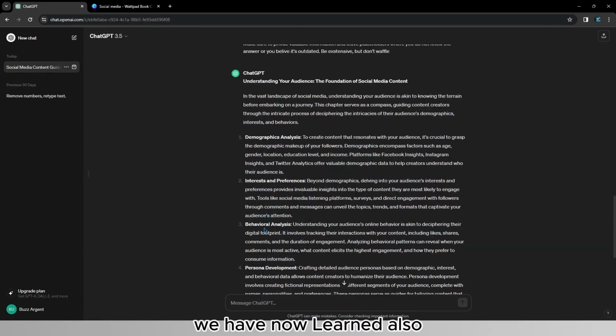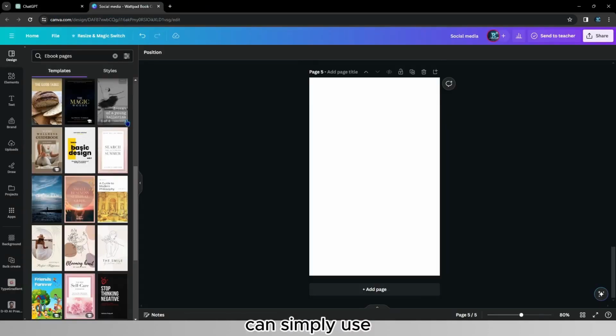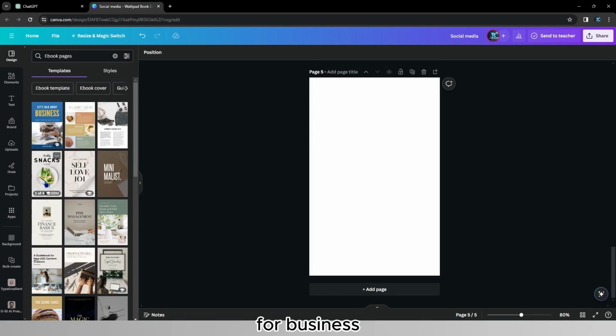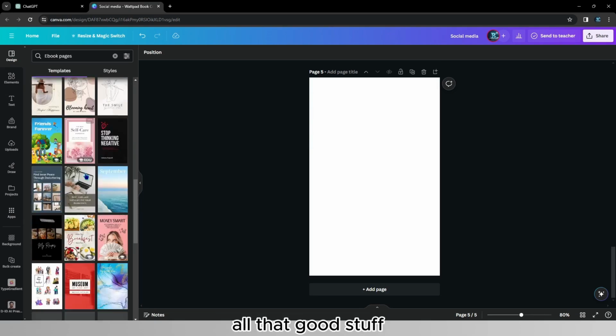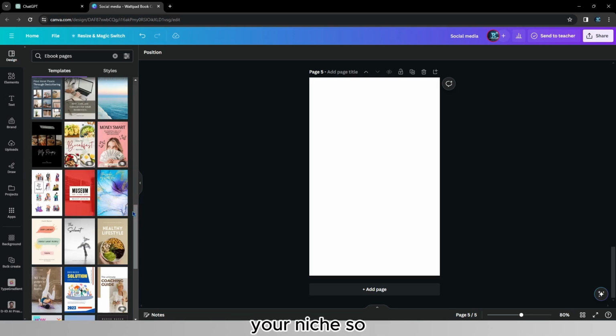We have now learned also how to create an ebook with ChatGPT and how to design it pretty quickly with Canva. I didn't go really too deep in that because I don't think there is too much need. The hardest part is just to get the information going, and that's where you're going to use ChatGPT. And then you can simply use Canva's templates to create an ebook. They have templates for business, for time management, productivity, all that good stuff. So it really depends on your niche.